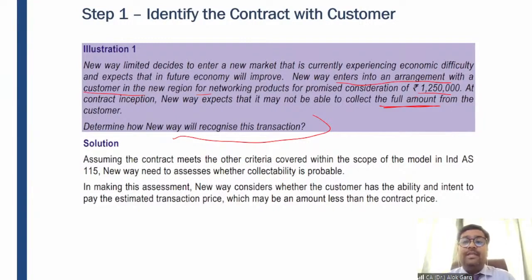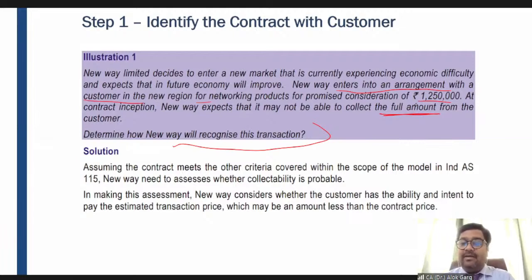So guys, when you see this in practical life, there are a lot of estimations, there are a lot of business scenarios which need to be taken into consideration for recognition of revenue as far as the collectibility criteria is concerned, right? So Mr. Thota, I think it is clear now.